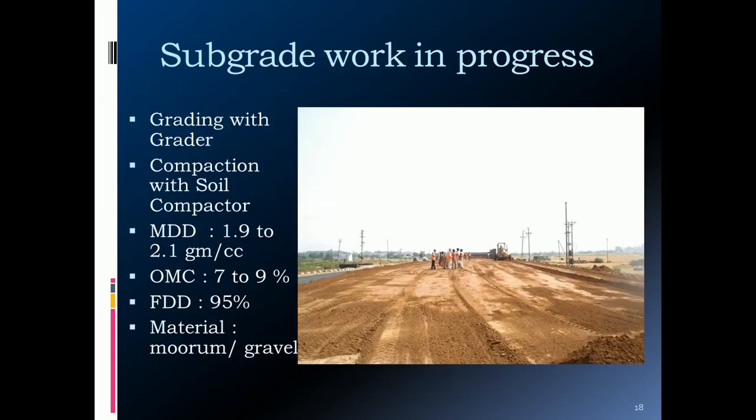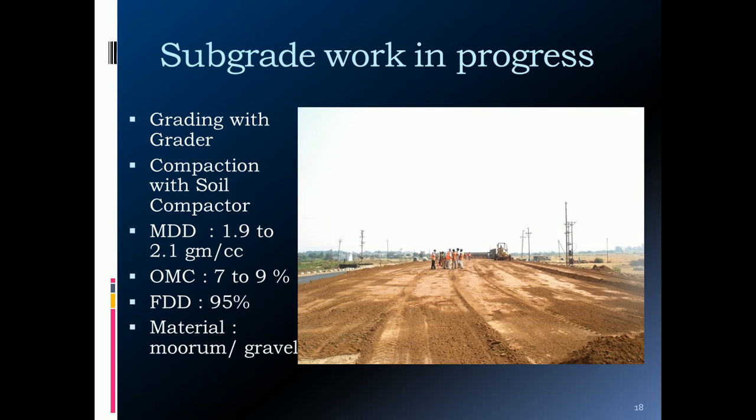Then after that you need to level it, compact it, and grade it to maintain the longitudinal slope as well as the cross slope of the pavement. For the grading you need the grader, and for the compaction you need the compactor.